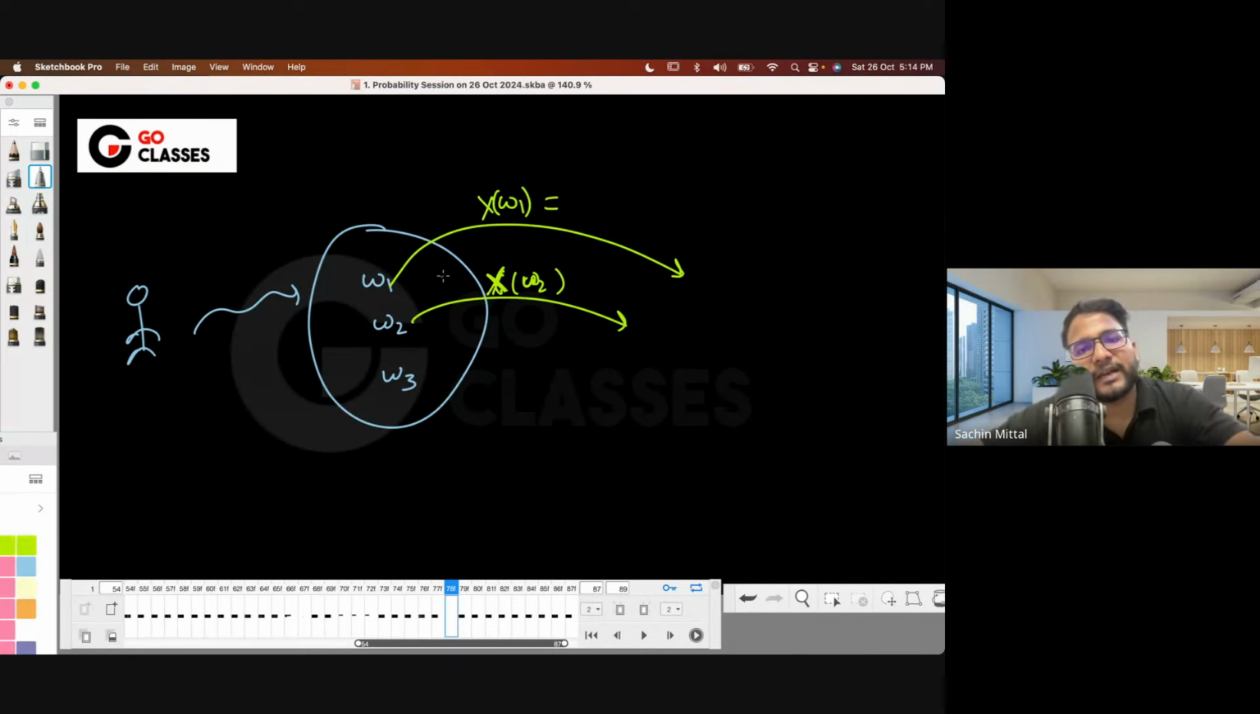Since it is a function, that's why it has to map everything. It will be mapping every one of these to something, right? Okay. So I hope that's fine.